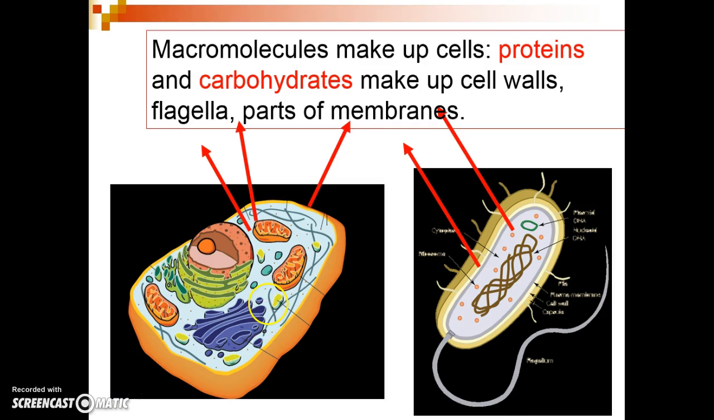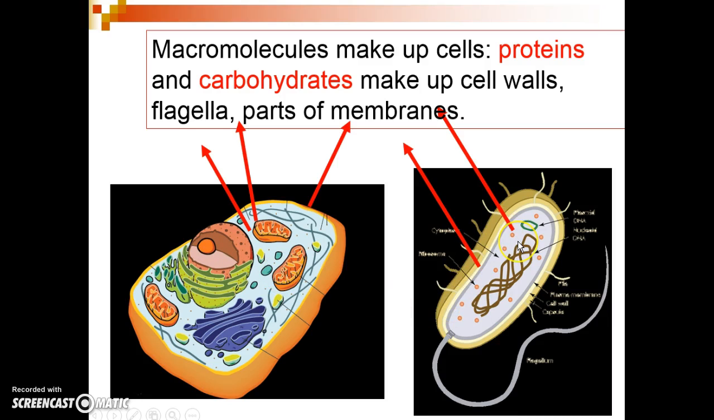Proteins and carbohydrates are found throughout cells. In the case of the eukaryotic cell, proteins and carbohydrates are found embedded in the cell membranes, are part of cell walls, and are part of organelles. They are found in the cytoplasm of the eukaryotic cell. These large molecules are also found inside the nucleus.